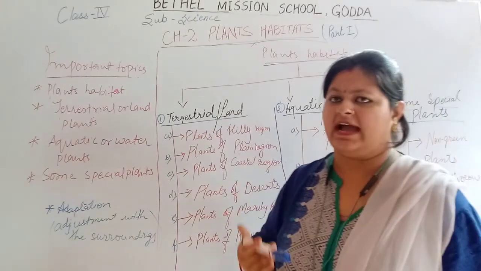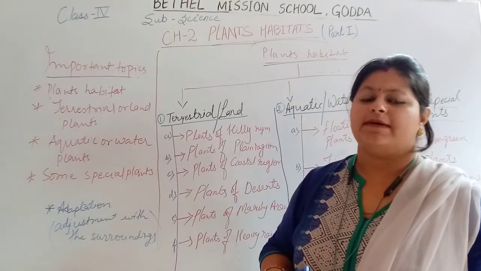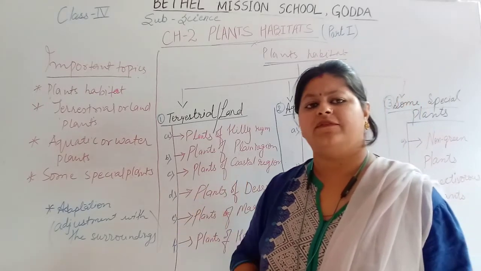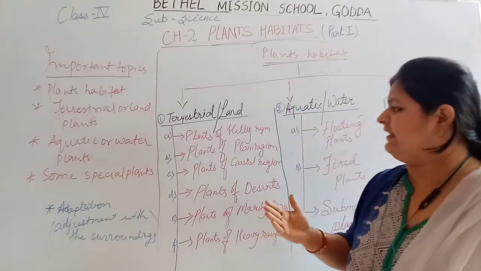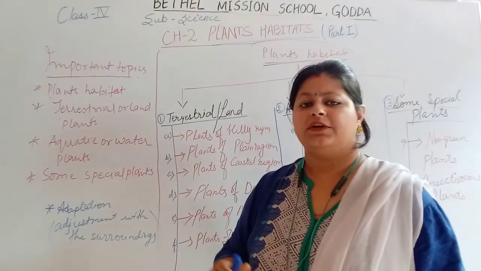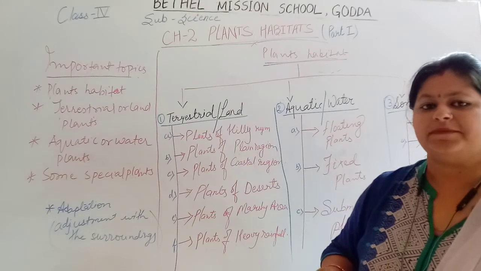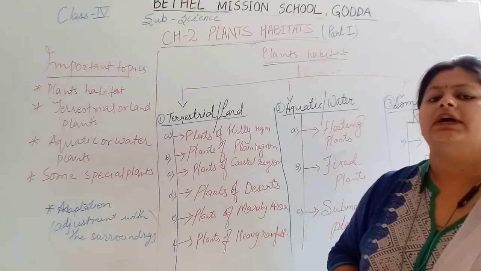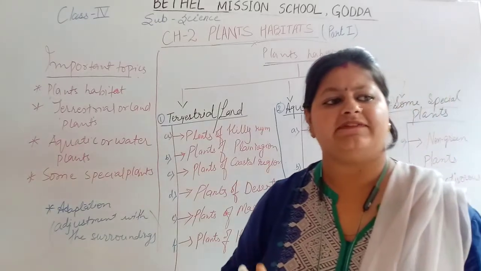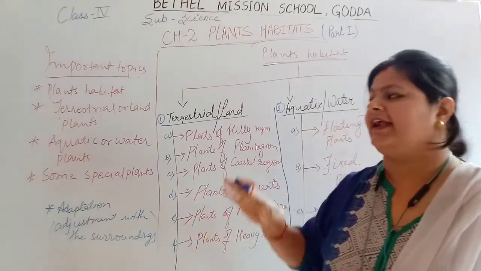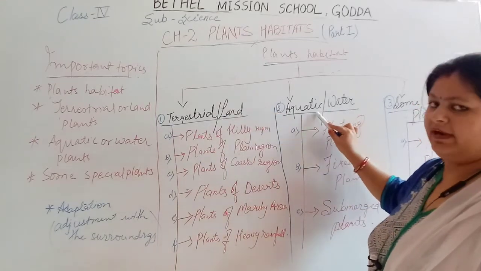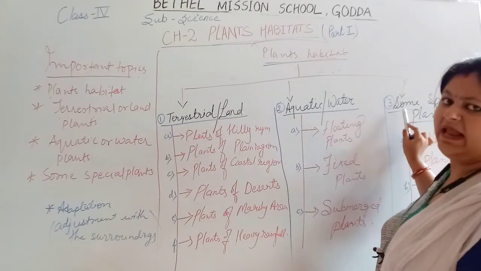Some plants live on land, some grow in mountain areas, heavy rainfall areas, hilly regions, plain areas, some only in the desert, and some only under the water or floating on the water surface. According to their living style, all plants are categorized into three parts: terrestrial, aquatic, or some special plants.